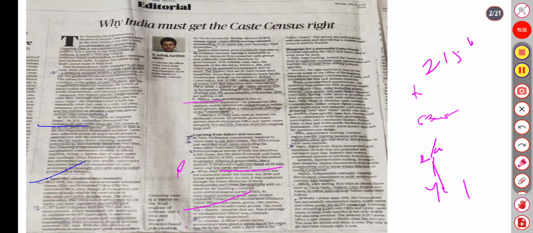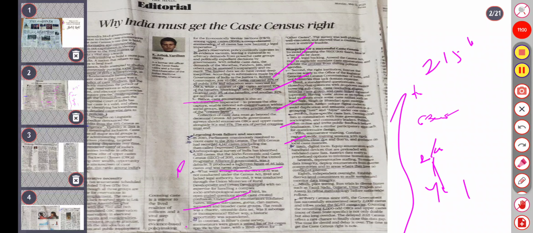So first is legal backing: amend the Census Act 1948 to explicitly mandate caste enumeration. Second is the right institution and trust, and the third is a standardized questionnaire. Fourth is a state-specific list, and fifth is enumerator training. So just go through the editorial one more time. Maybe it is not clear, so I will repeat the important things.